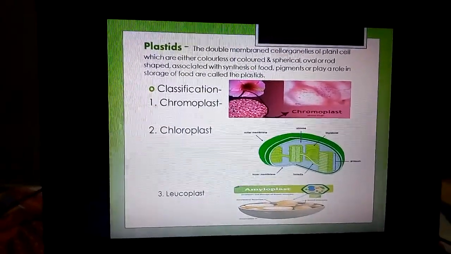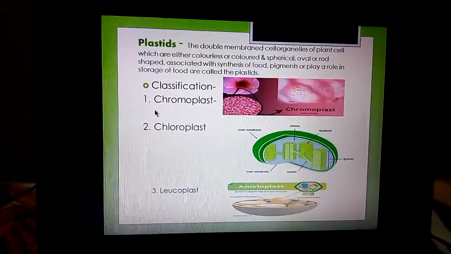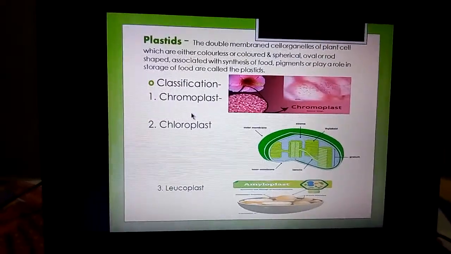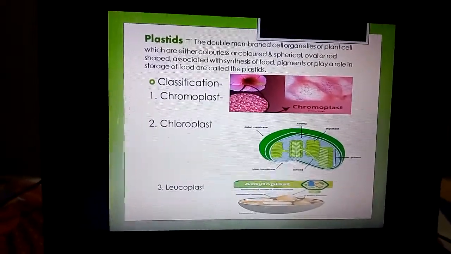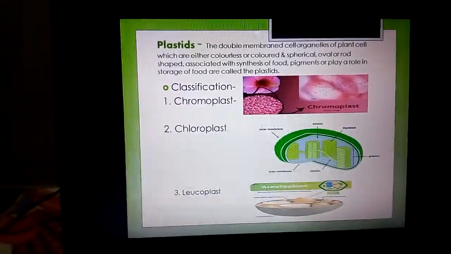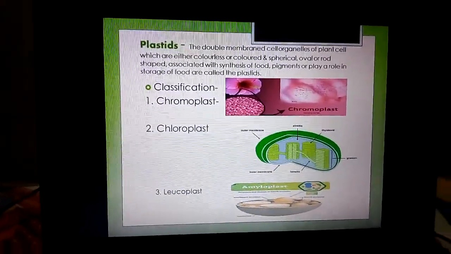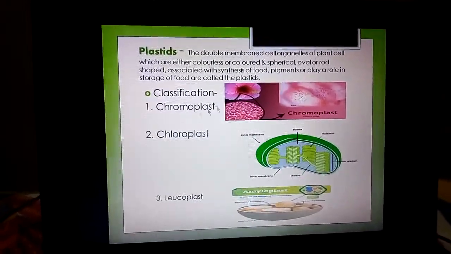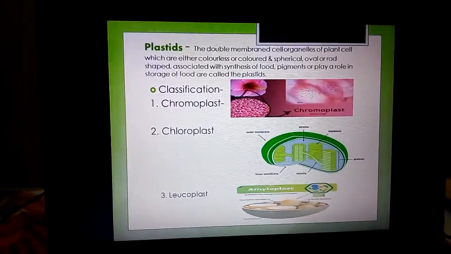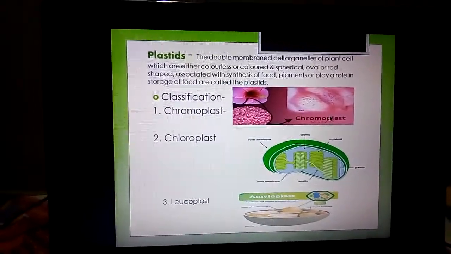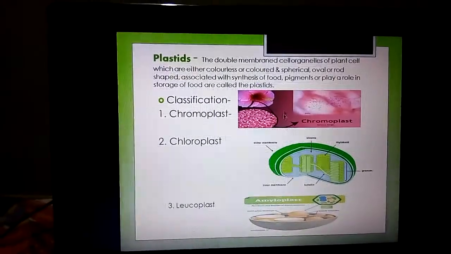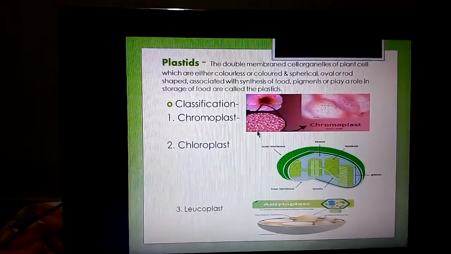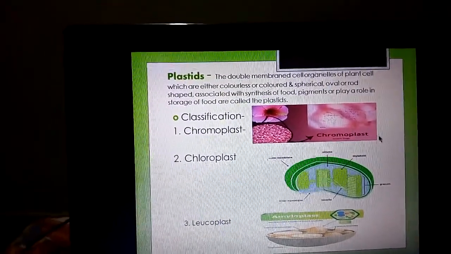What is the shape of the chromoplast? They may be round, rod-like or star-shaped. Where do we find this kind of plastid? The petals of flowers, the membrane of fruits, carrots and radish possess this type of plastid. Here I am showing one example. The petals of the China rose, we know, are pink or red in color. Why is it red? Due to the presence of chromoplast.